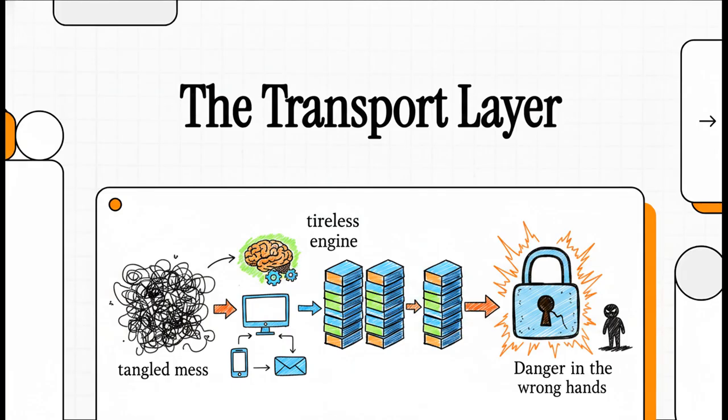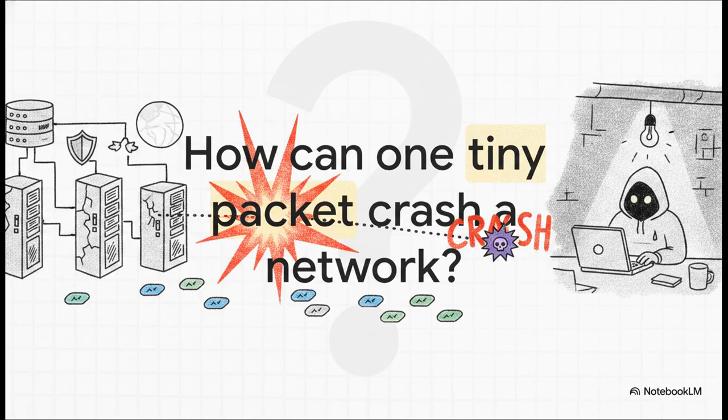But as we're going to see, the very rules that make it so incredibly helpful also make it highly dangerous in the wrong hands. I mean, really think about that for a second. We build these massive million-dollar network infrastructures, complete with state-of-the-art firewalls and dedicated security teams. And yet a clever attacker sitting in a basement halfway across the world can send just a few meticulously crafted bytes of data and bring a giant corporate server completely to its knees. How is that even mathematically possible? Well, the answer is actually hidden deep within the rules of the transport layer itself.